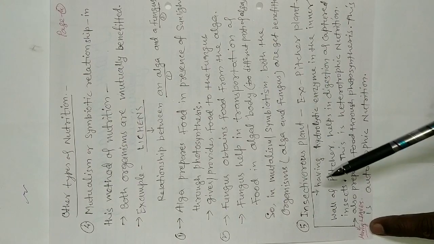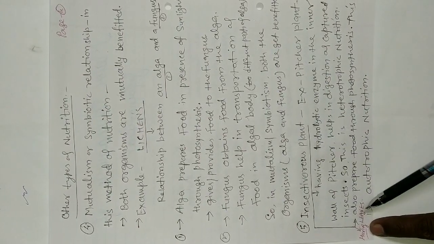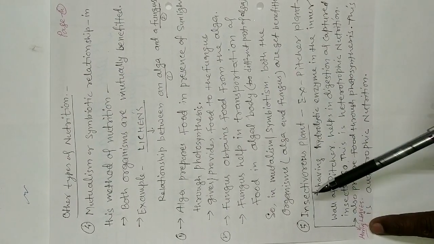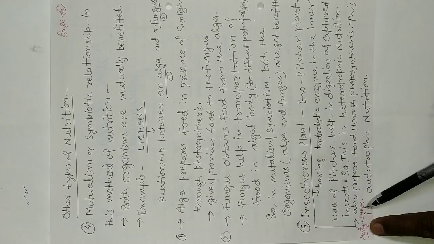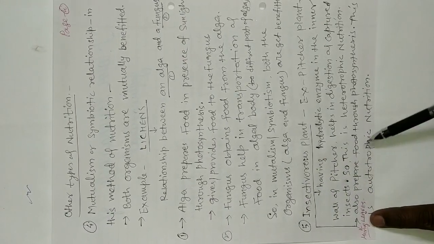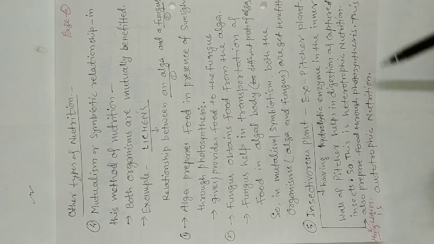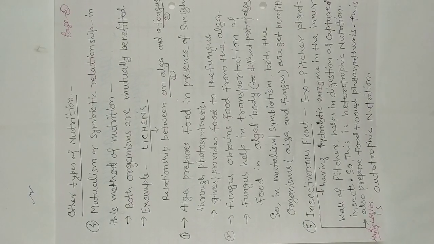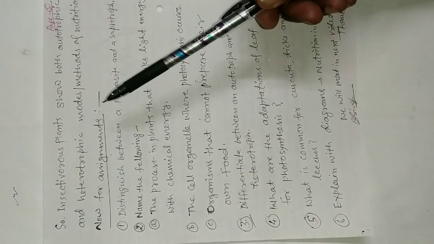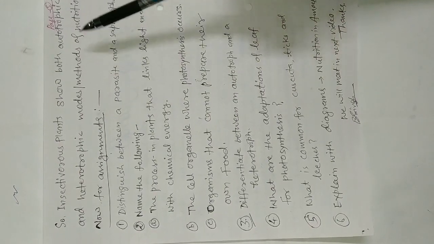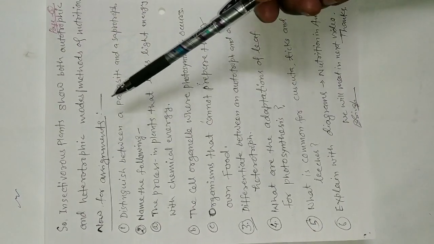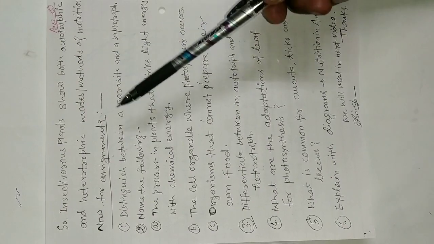The other type of nutrition in insectivorous plants is autotrophic. Insectivorous plants have leaves and also prepare food through photosynthesis. This is autotrophic nutrition. So insectivorous plants show both autotrophic and heterotrophic methods of nutrition.